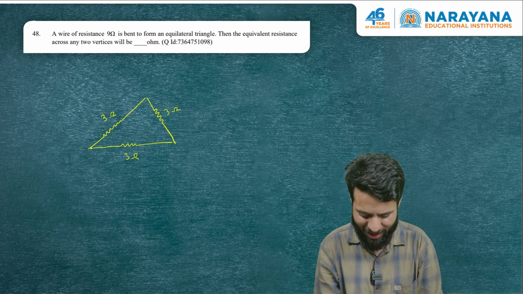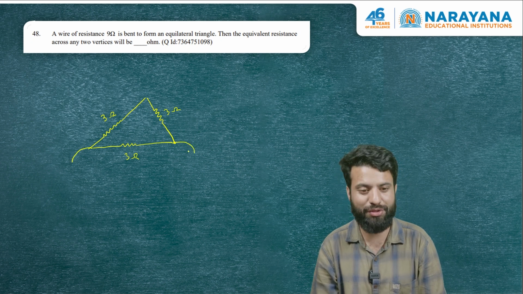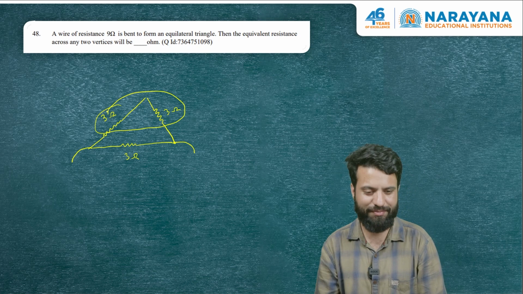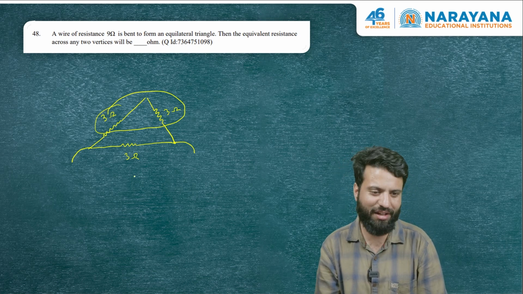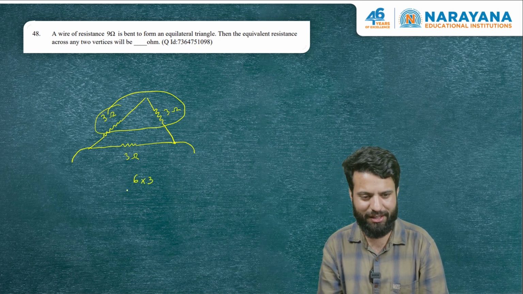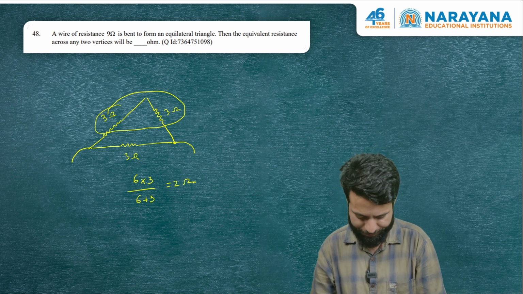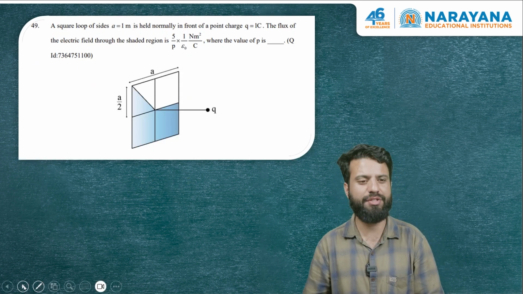What is he asking? Asking us to find the equivalent resistance between two vertices. These two sides, they are in series. It will be 6. And 6 and 3 are in parallel. So it is 6 into 3 divided by 6 plus 3. That is 2 ohms.